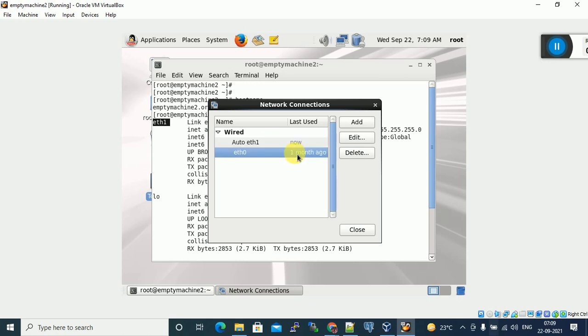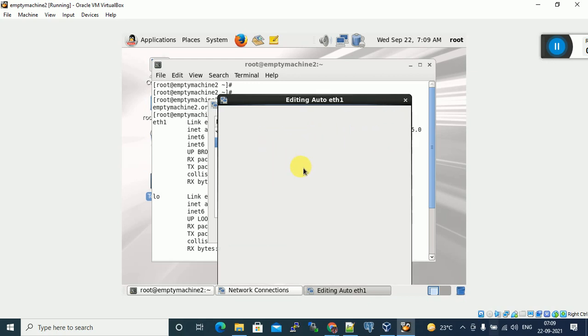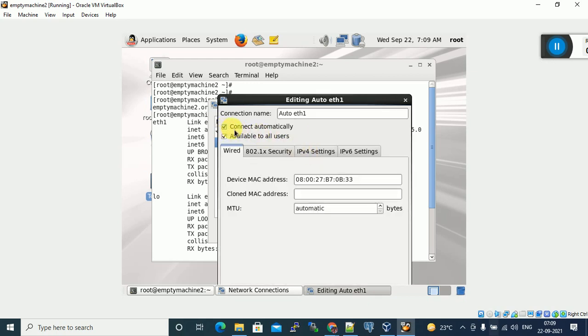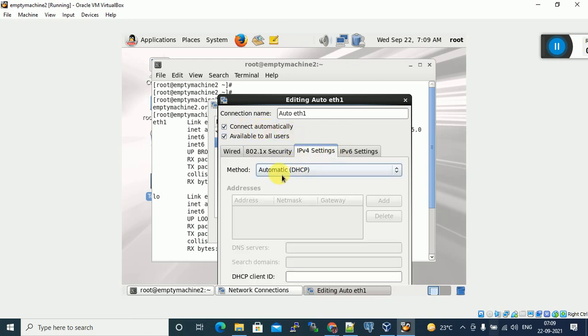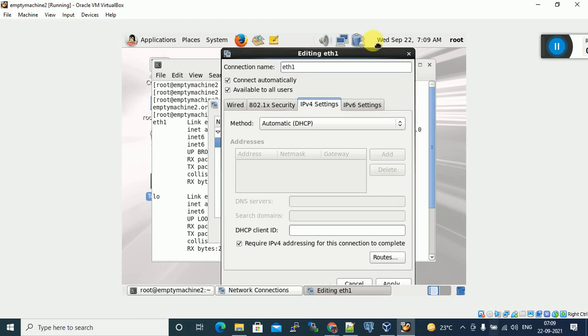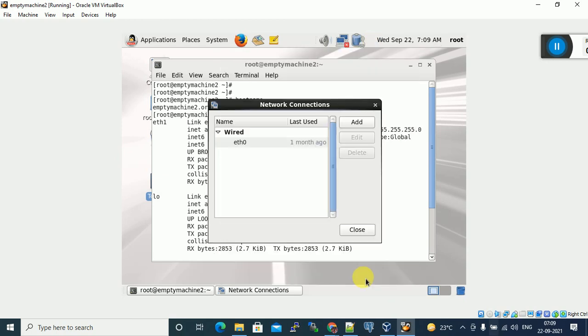So you can remove this one. Click on edit. Already check marked: connect automatically, IPv4 settings automatic. Everything is good. Just remove auto, choose Ethernet 1, click on apply, click on close.